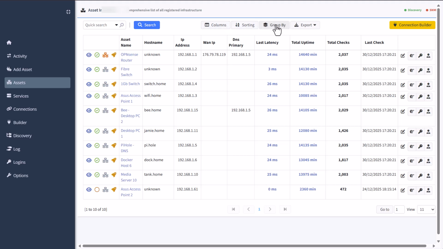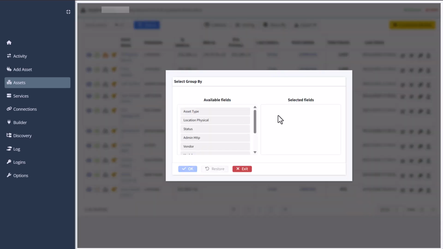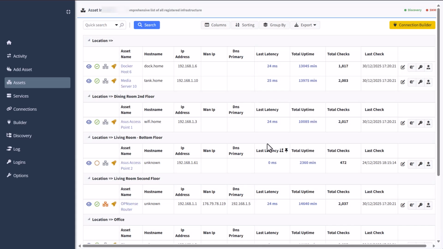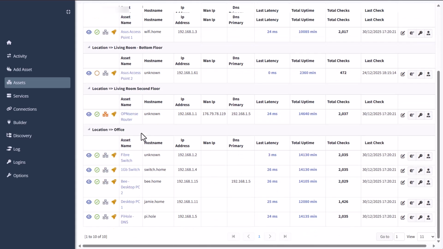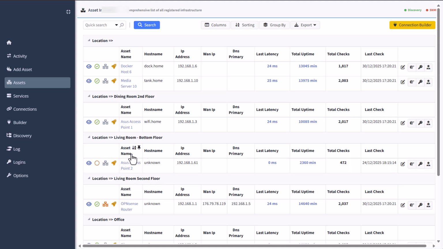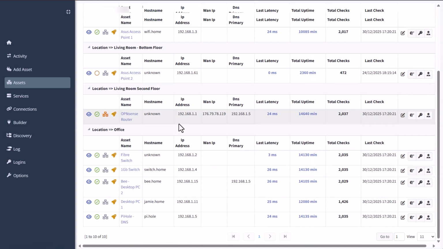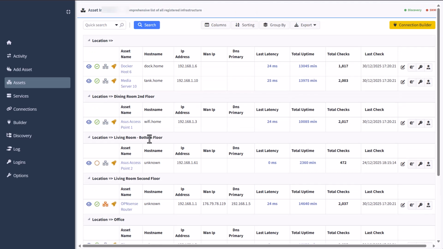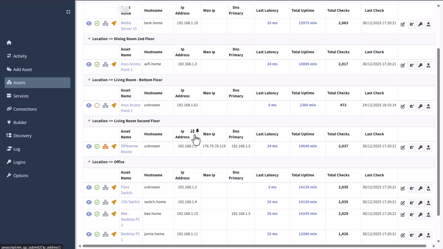I've pretty much gone through all of these. I've added some group bys in there as well, so you can group assets according to various options that you want. So I can say by physical location. Let's see what they all are. So you see I have already living room second floor, living room bottom floor, because it's a 3-story house. So it has the bottom floor. I call it living room. It's not really the living room. It's more like a basement, but we use it as a living room because it's a nice big open space, and it's quite comfortable. And we just stuck a projector there. It's kind of cinema feeling. You know what I mean?